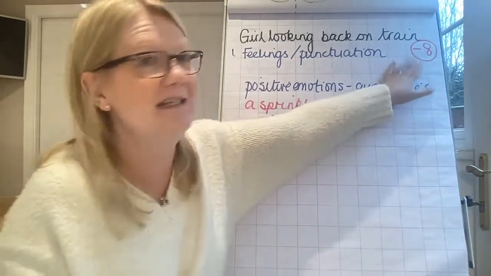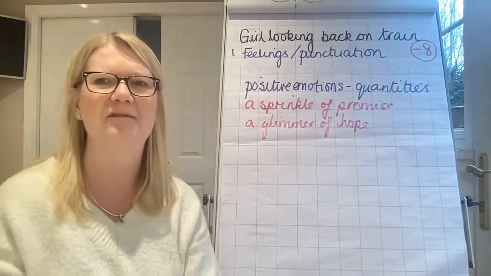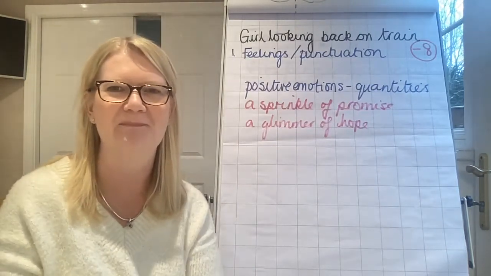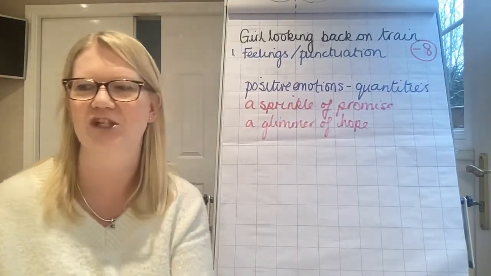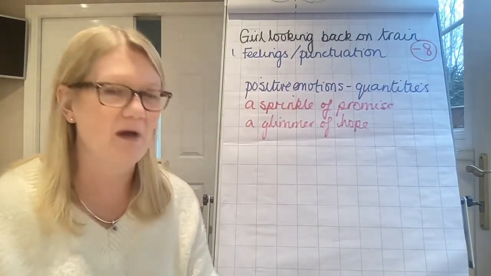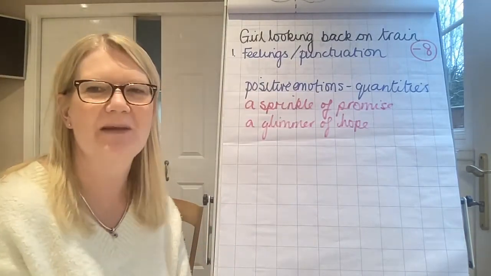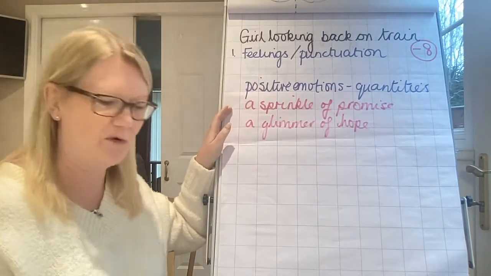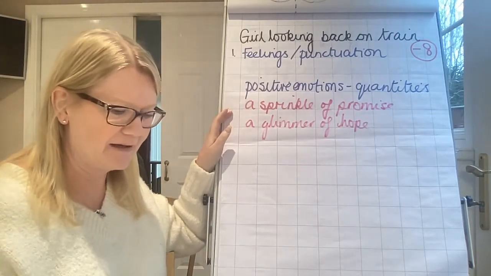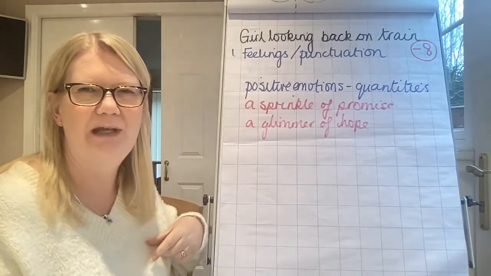I've put this as a -8, by the way, on our emotions map, because I think it's a definite character low for him. So our first chunk, we're looking at feelings and punctuation. So I want some positive emotions that include quantities. Now, what I mean by this, I've given you some examples. A sprinkle of promise, a glimmer of hope. You might have a surge of joy.